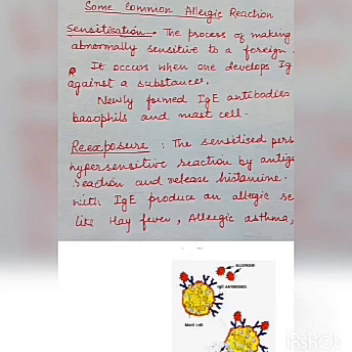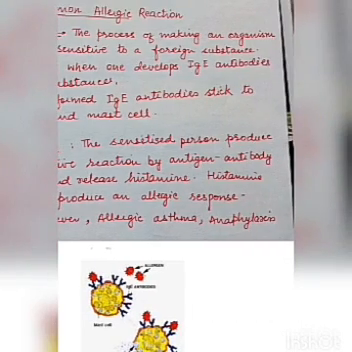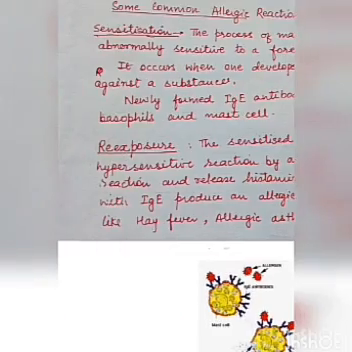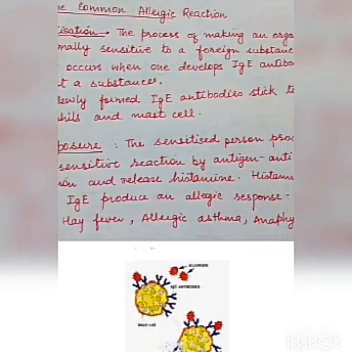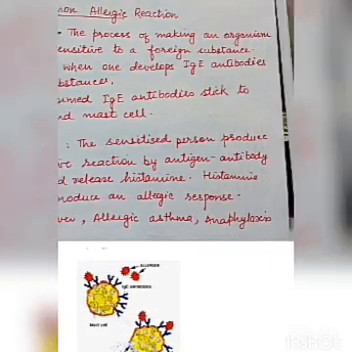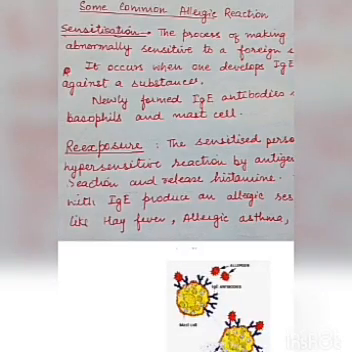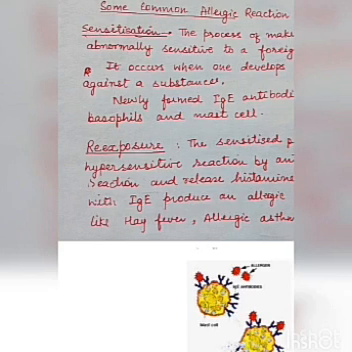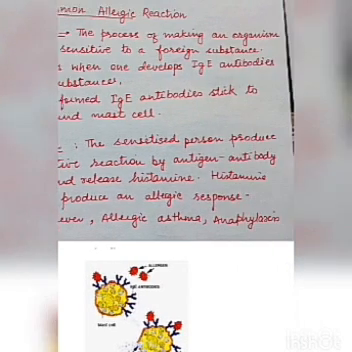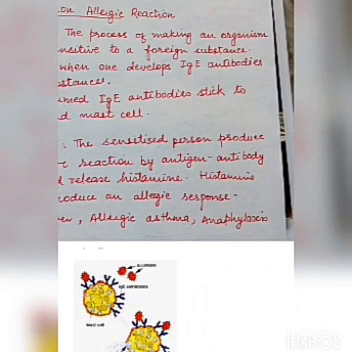So this is the first exposure, then the body becomes a little bit sensitive to that. If re-exposure happens, then what will happen? The sensitized person produces a hypersensitive reaction by antigen antibody reaction and releases histamines. Histamines are proteins. Histamines with IgE produce an allergic response like hay fever, allergic asthma and anaphylaxis.